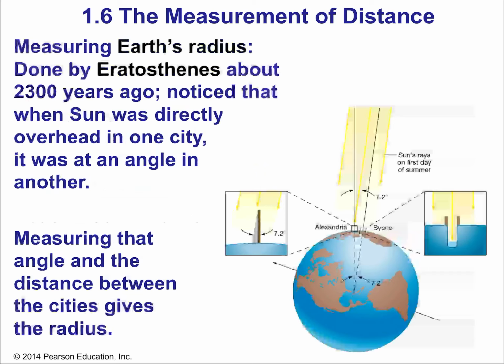Another way that angles and measurements can be brought together was done about 2,300 years ago. There's one of those Greek philosophers, a fellow by the name of Eratosthenes. It's such a great example because the idea was that the angle of a shadow at two different locations was used to measure Earth's circumference.